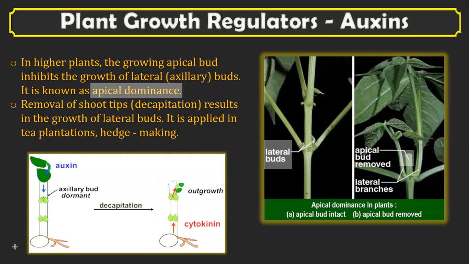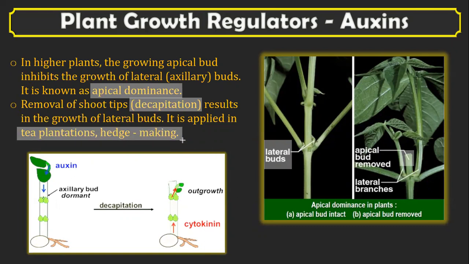Okay. Is it clear? So that's about apical dominance. The removal of shoot tips, or removal of this apical bud, is known as what? Decapitation, and that results in the growth of lateral branches. When such a branch with a high concentration of auxin is removed, what happens next? Then only lateral buds and lateral branches are there. So it enables the growth of lateral buds, and it is applied in tea plantations and hedge making.